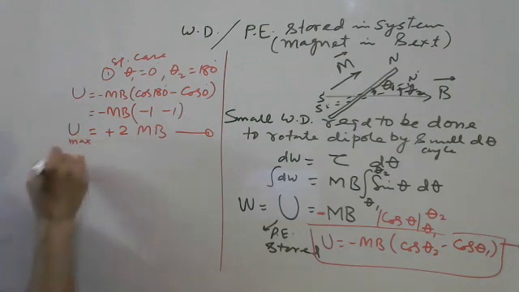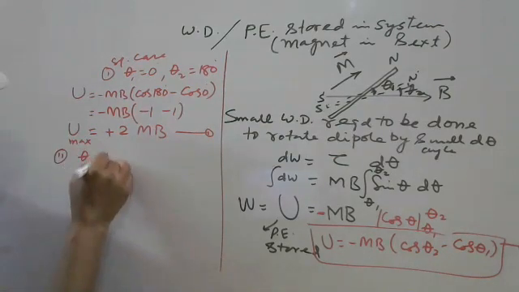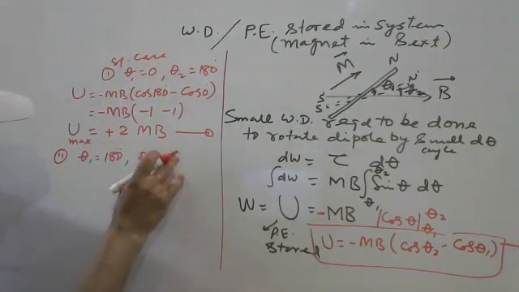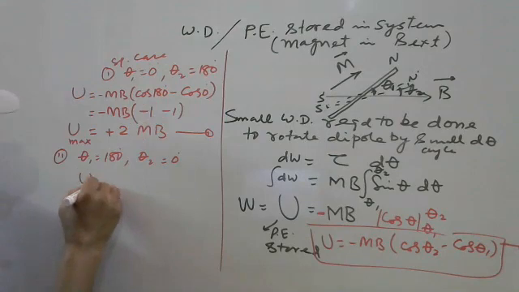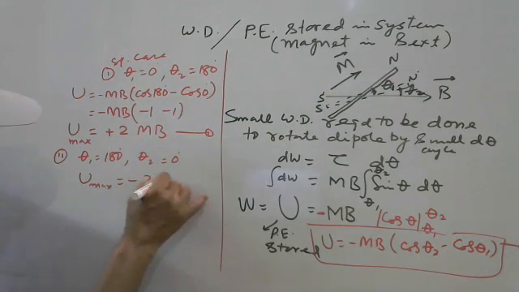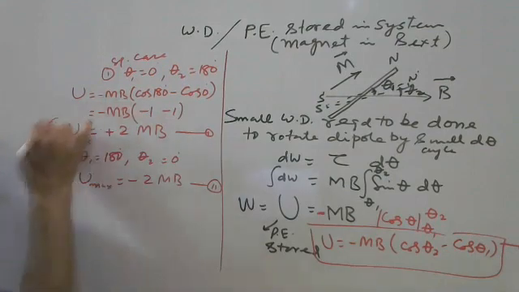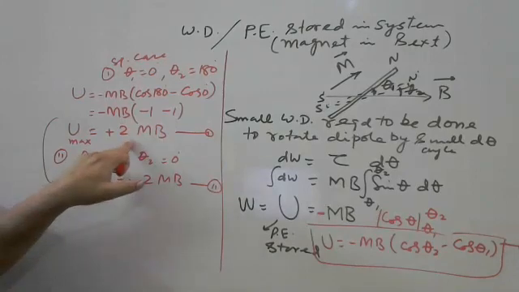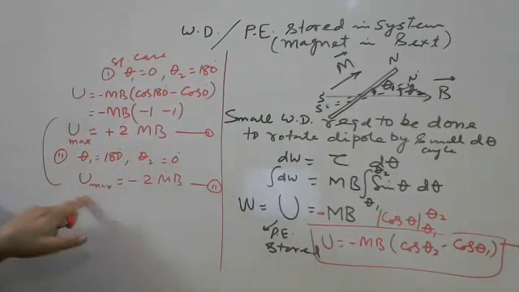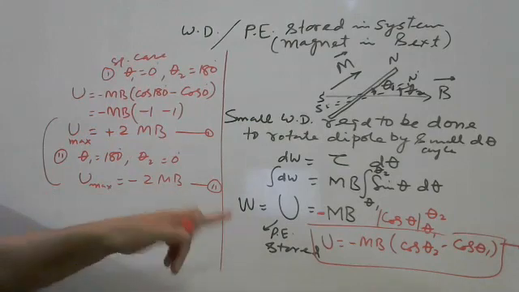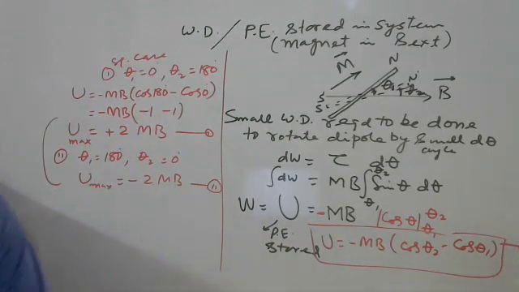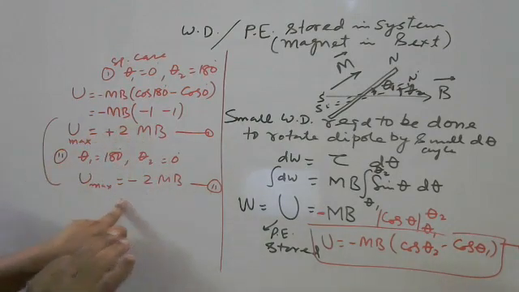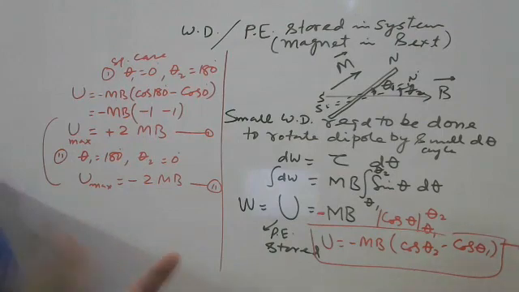That is the maximum. Suppose second case theta 1 is 180 degree and theta 2 is 0 degree. Now this is final and this is initial, and we are getting the maximum value as minus 2 MB. Both are maximum. In the first case it is maximum energy 2 MB, plus it is also maximum energy minus 2 MB. Both are maximum, but in one case it is plus 2 MB, in second case it is minus 2 MB. What is the difference here then?